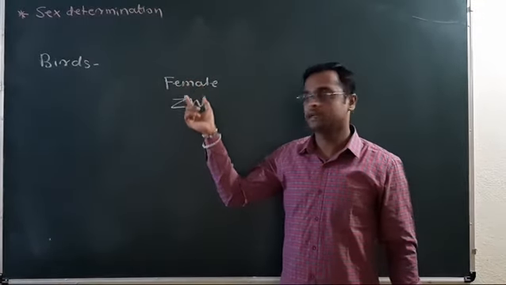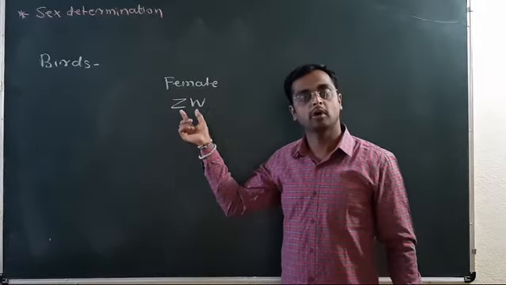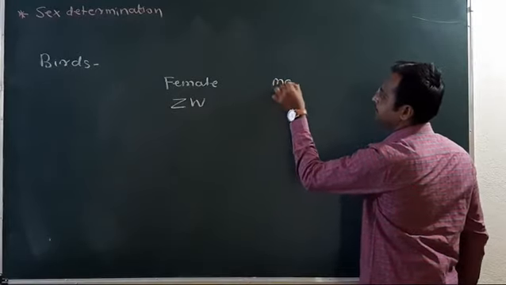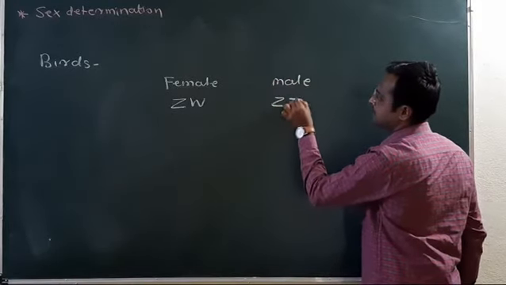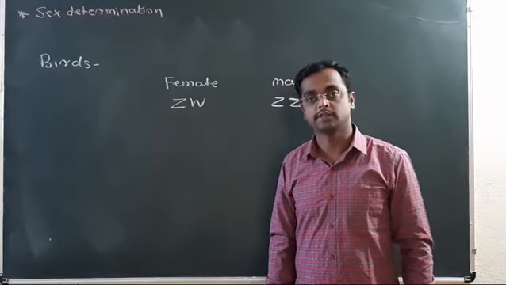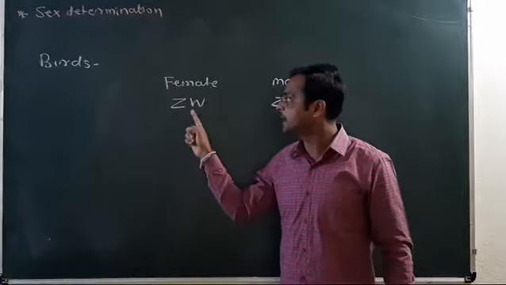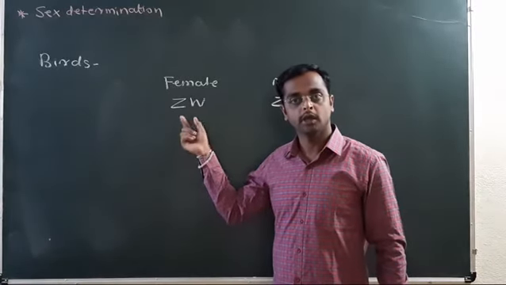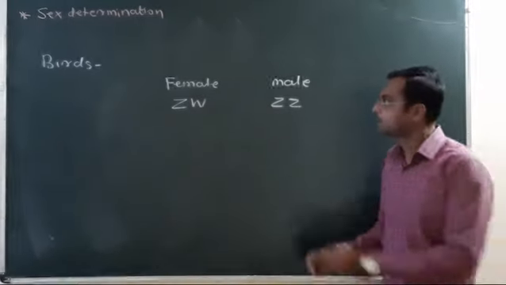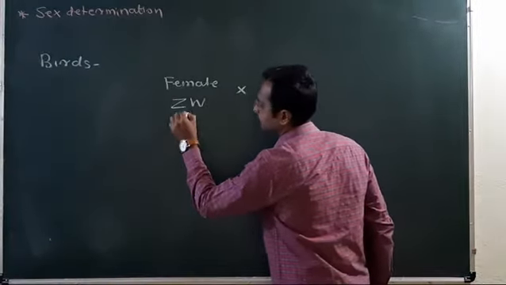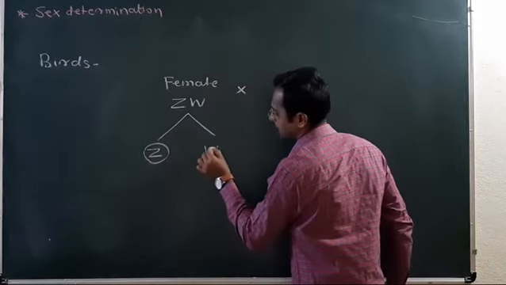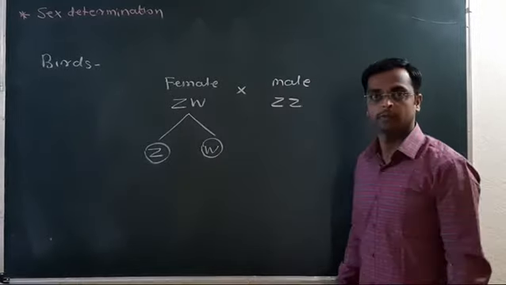In birds, the female has ZW chromosomes, or the ZW genotype, for sex determination, and the male has the ZZ genotype, or ZZ chromosomes. The female is heterogametic and the male is homogametic. The female produces two different types of eggs: the egg having the Z chromosome and the egg having the W chromosome.